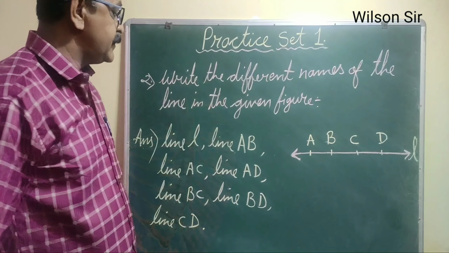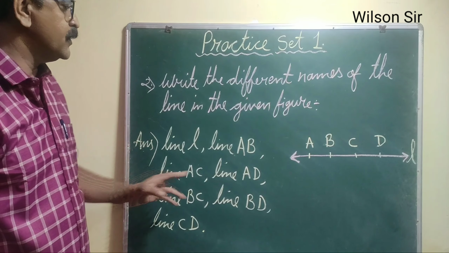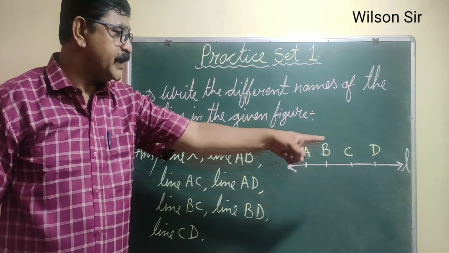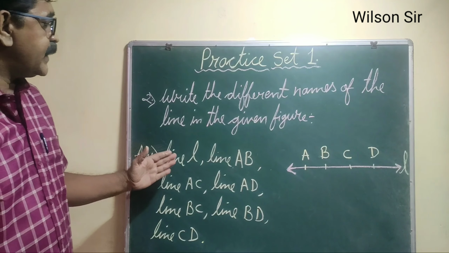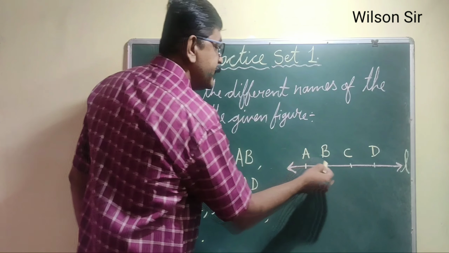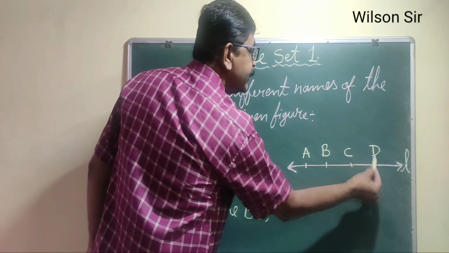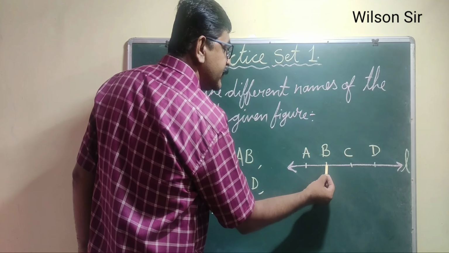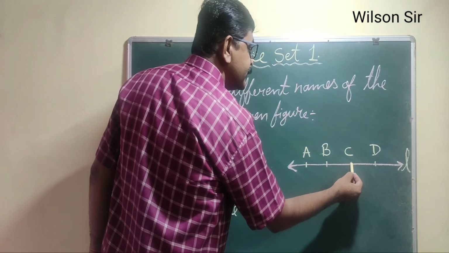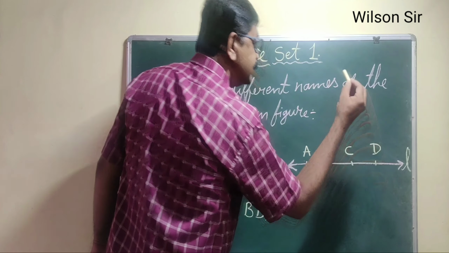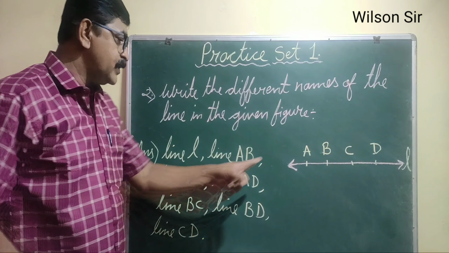So in these different possible ways we can write the different names for the given line. Already L is the name of this line, and apart from line L, we can write line AB, line AC, line AD, and taking the point B, we can write line BC, line BD, then taking the point C, we write line CD. So these are all the possible ways we can write the different names of a given line.